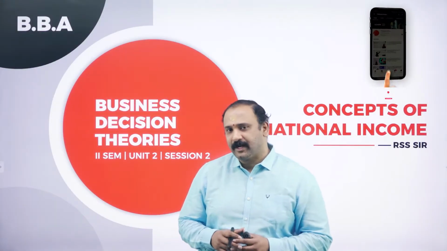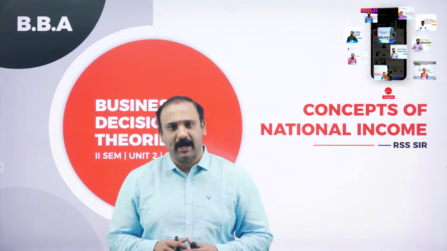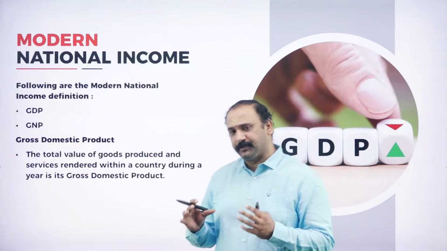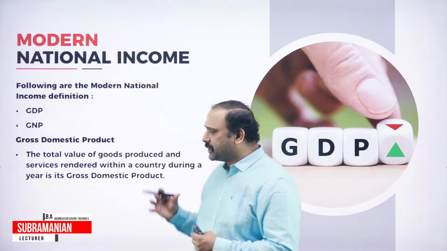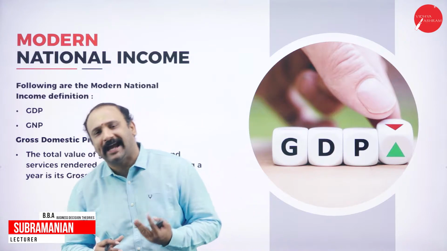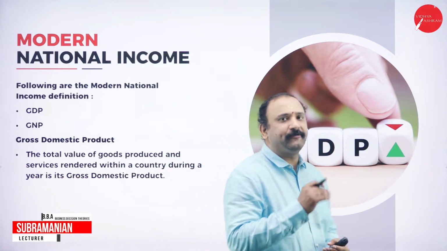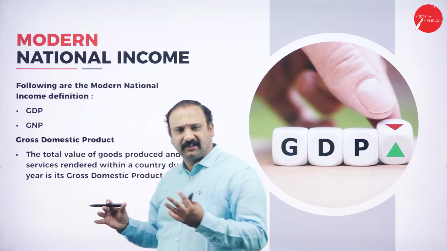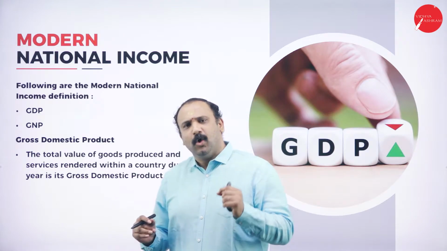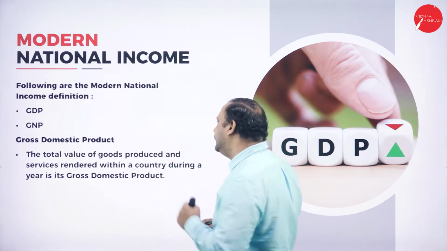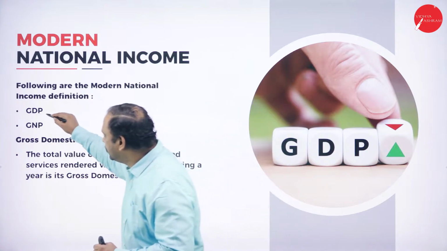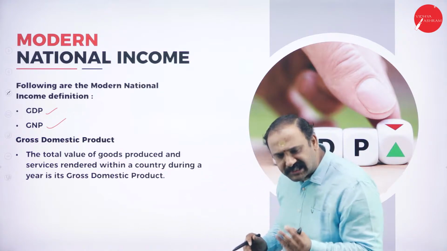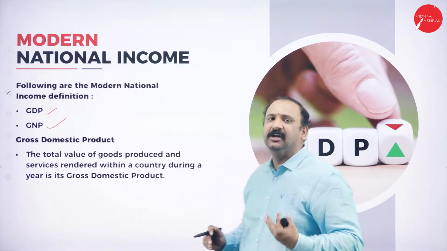Good morning and welcome to the second session in Unit 2, where we are going to speak about the concepts of national income. And this is going to be a very interesting topic. Why? Because we need to now understand how we are going to calculate the national income. We have spoken about a lot of words like GDP, GNP, GNI, so many factors. But what is really needed for the hour is the GDP and the GNP factors altogether. So we have to understand what is GDP, what is GNP, and then proceed further.